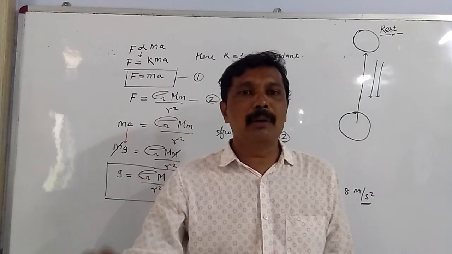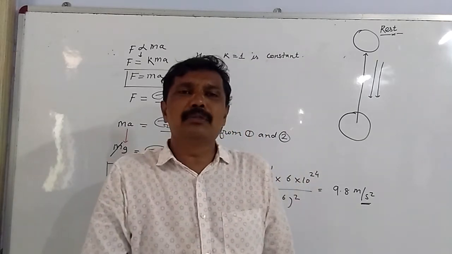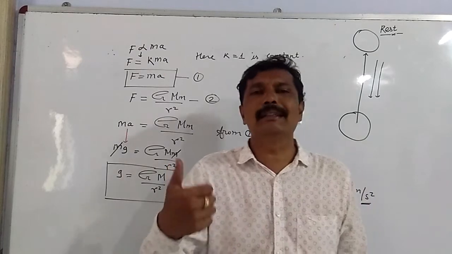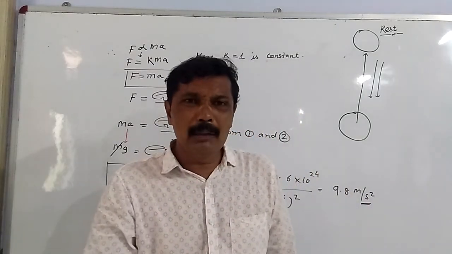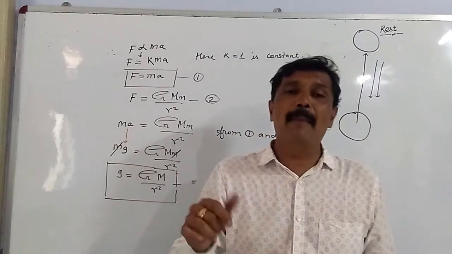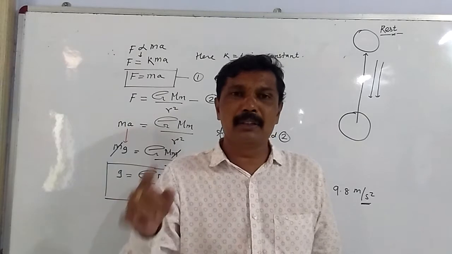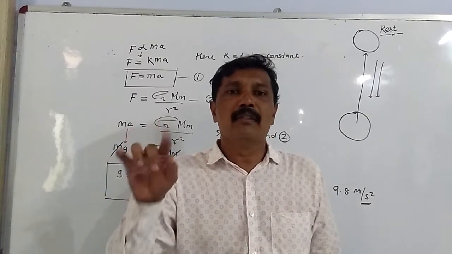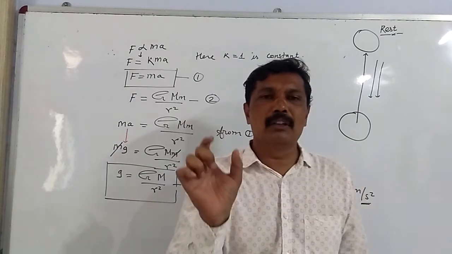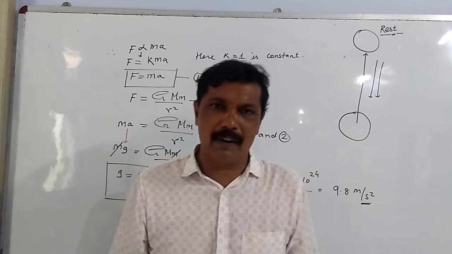So, rate of change of momentum is equal to change in momentum upon time. Change in momentum means what? Final momentum minus initial momentum upon time. Final momentum is mv. Initial momentum is mu. When we take m as common, we write the expression m(v minus u) upon t. v minus u upon t is a, and then the rate of change of momentum is equal to ma, that is m into a, acceleration due to gravity.